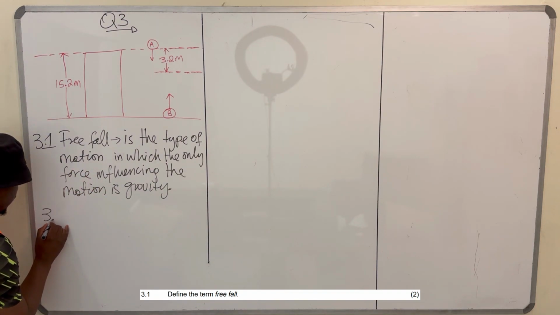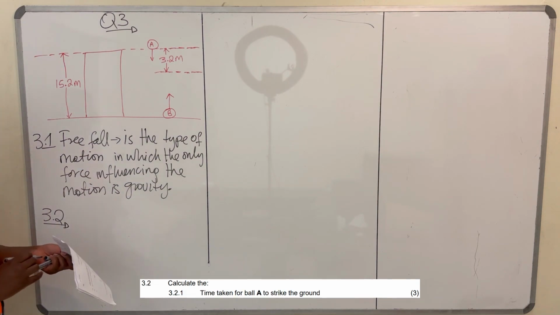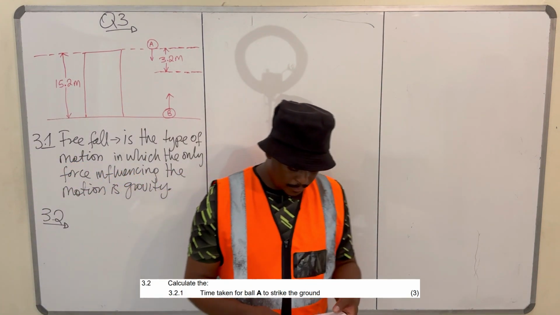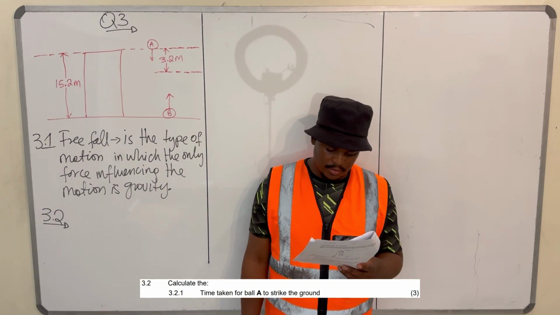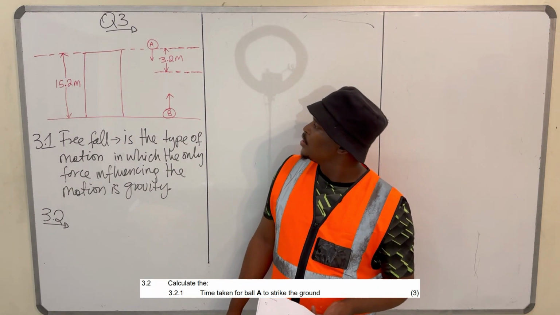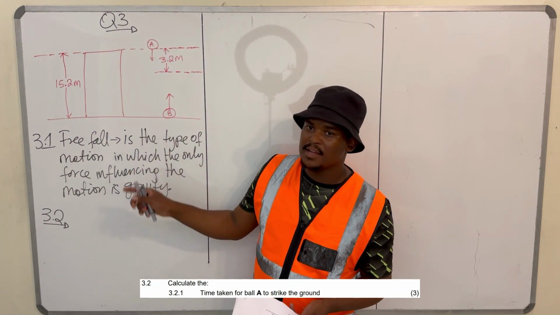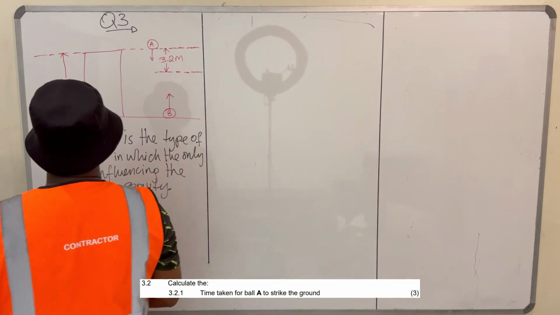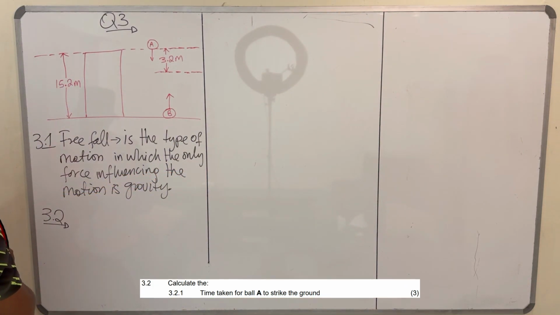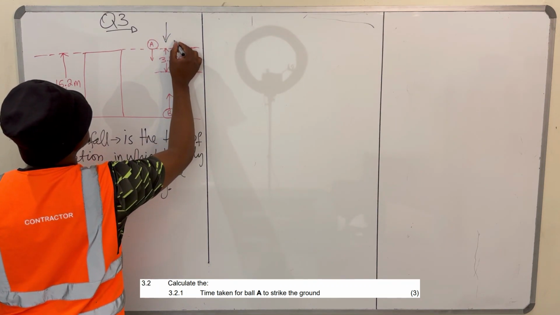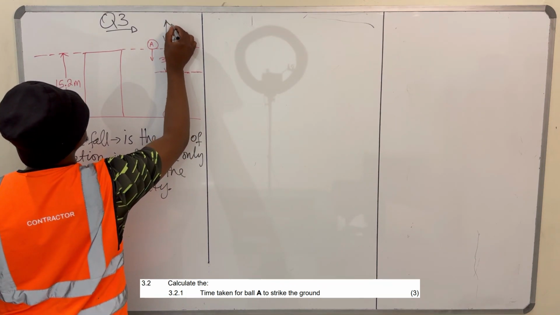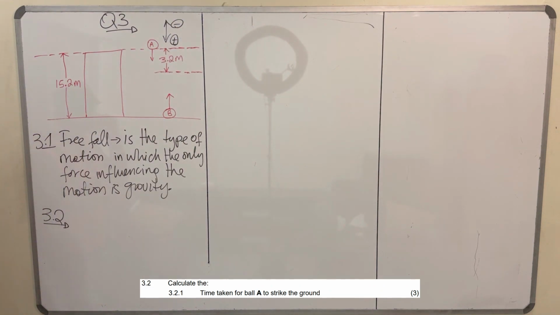Then we'll move on to 3.2. What are they saying in 3.2? They are saying calculate the time taken by ball A to strike the ground. They want us to find the time it takes for ball A to strike the ground. When you're doing this kind of question, it's important to have a coordinate system.